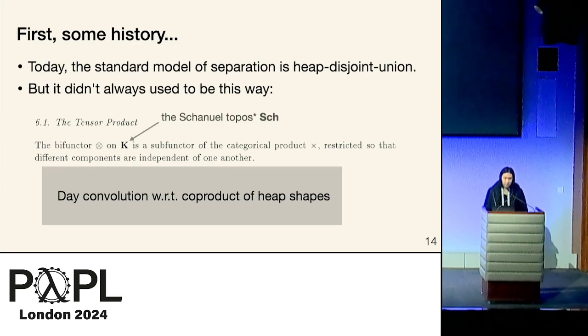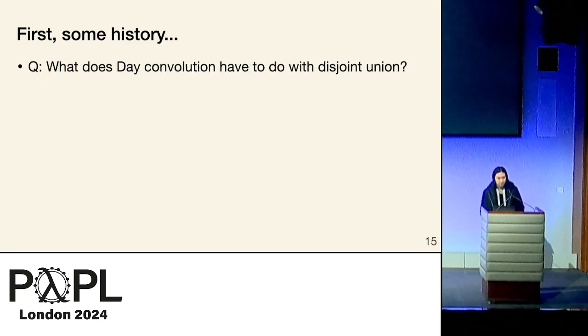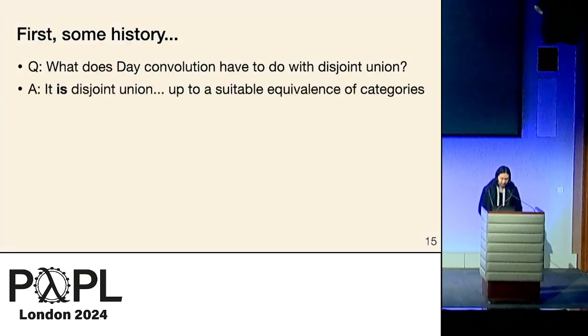which is called the Schanuel topos. I put an asterisk there because, strictly speaking, this is not actually the Schanuel topos, but it's basically the Schanuel topos. And I think there's a very natural question once you see this for the first time, which is like, what in the world does this day convolution have to do with the disjoint union-based model that I know and love, right? And what's cool about this setting is that there is a very nice, crisp answer to this question, which is that the day convolution is the disjoint union, as long as you coerce everything up to the right equivalence of categories.